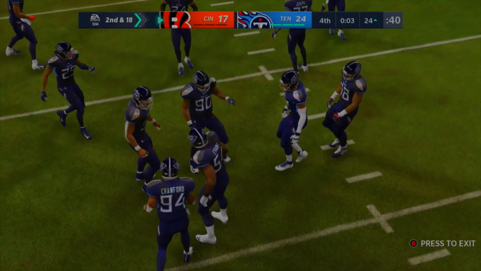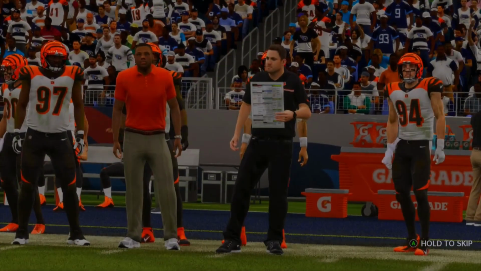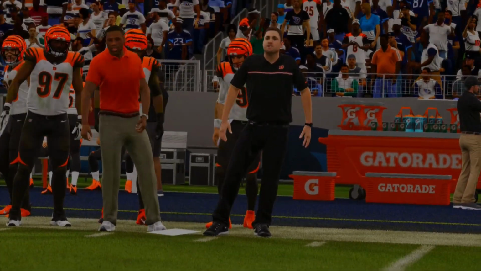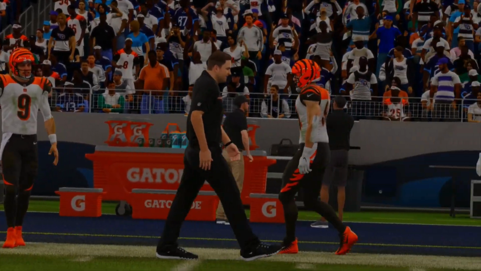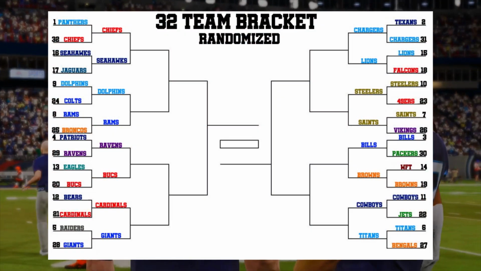Okay, as the final seconds are going to tick down in this game between the Bengals and the Titans, the Titans will win this by 7 points. 24-17 is the final score. I didn't really expect the Bengals to win anyways, but with that game being finished, we now have every game done for the first round. So going into the Sweet 16, let's take a look at our matchups. We'll start on the left side.